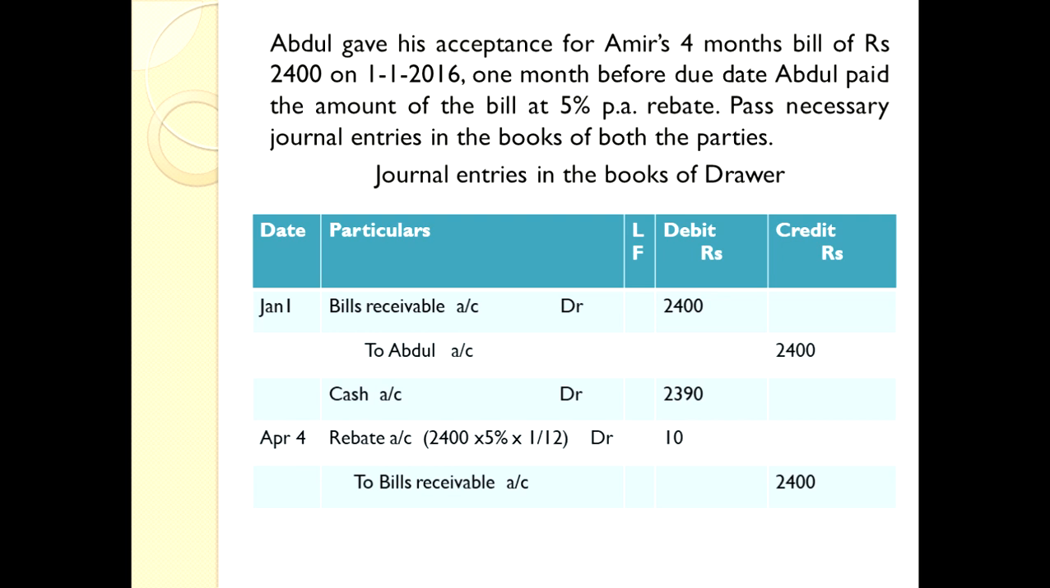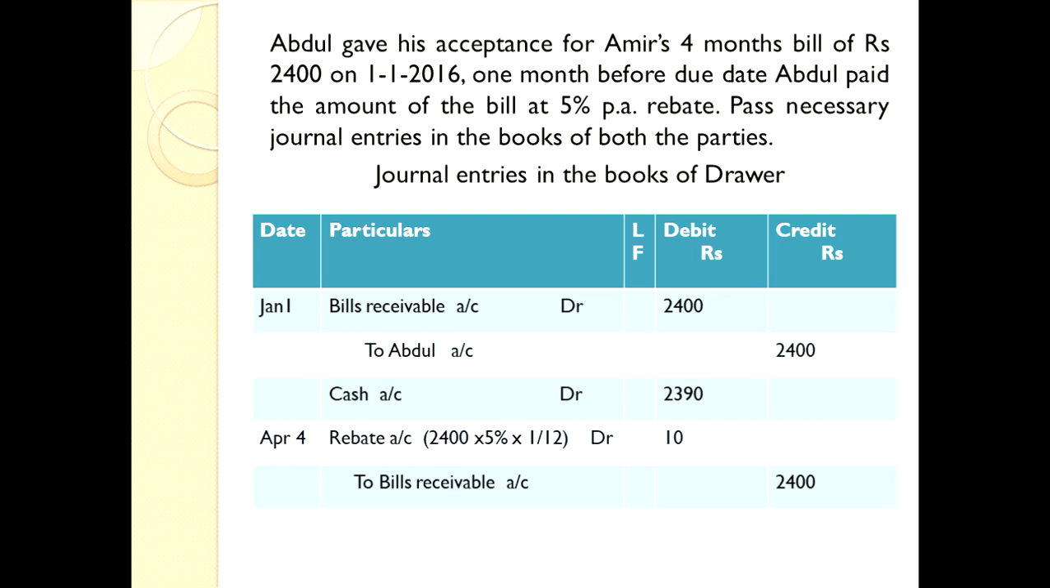So before passing journal entries, we must know one more thing, that's called as rebate. A rebate is nothing but discount. If you pay the payment in advance, you are eligible to get rebate. If you pay the rebate, that is expenditure. If you receive, that is an income. Just like discount allowed and discount received.